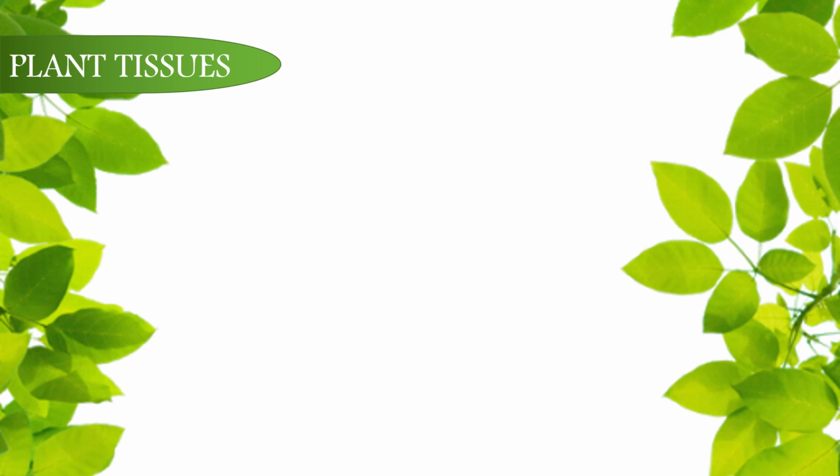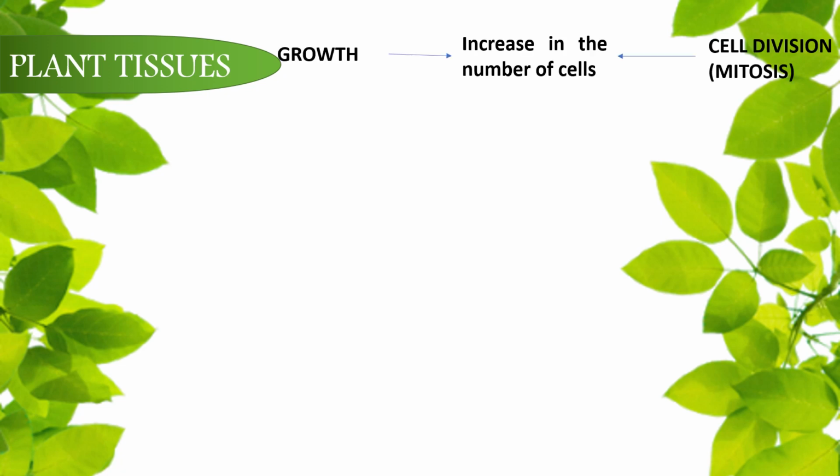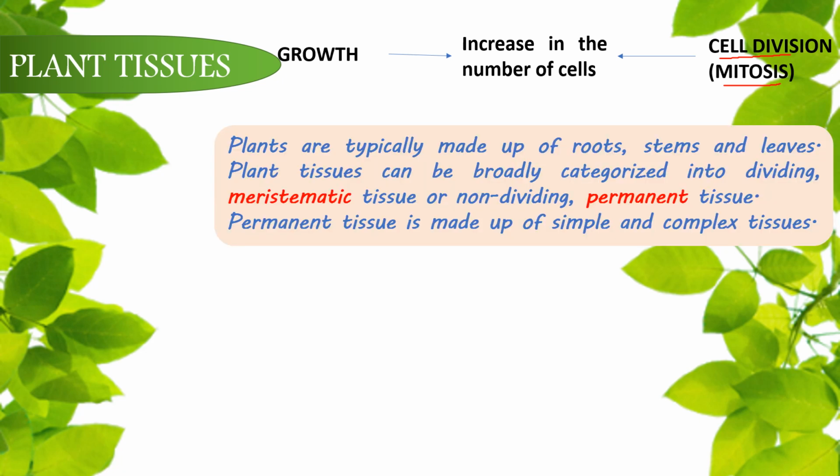As we saw, plants grow throughout their life, and you should recall that growth is a result of increase in the number of cells, and that the number of cells increases as a result of cell division, that is mitosis. So we can conclude that plants must have such dividing cells in their body throughout their life. Yes, they do. And these dividing cells are called the meristematic cells. Their main work is to just keep on dividing to increase the number of cells in that part of the body. But if they are dividing, they cannot perform other specialized important functions for the plant.